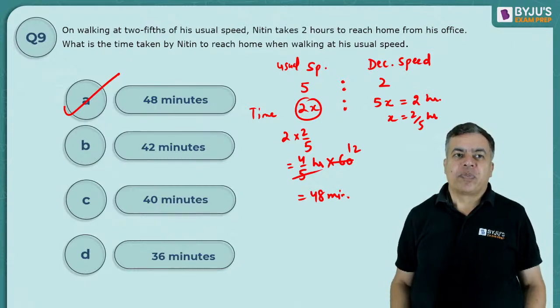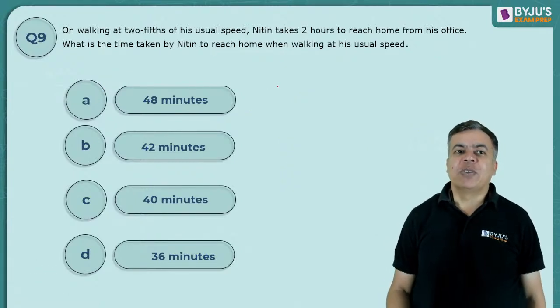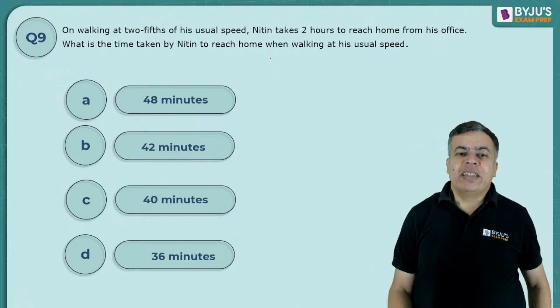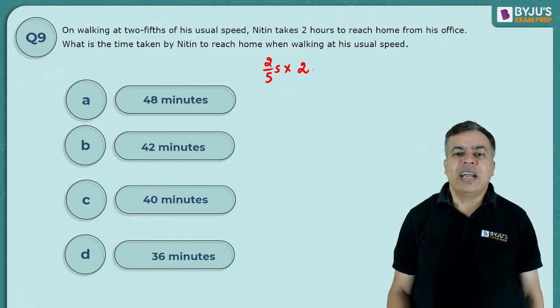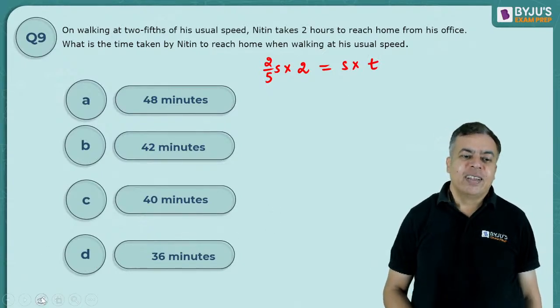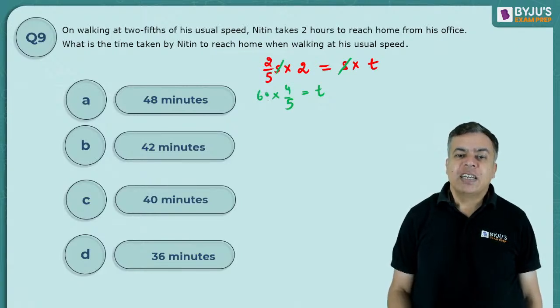Okay. Otherwise it is only that I want to show you the ratio. Otherwise it was very simple, that you are traveling at 2/5 of the speed and time taken is 2 hours. Right? Which should be equal to, at normal speed, what is the time taken? Okay. So here you will solve simply that S cancel with S. Normal time is 4 by 5 hours. So convert it to minutes, it will be 48 minutes. Right? Very simple.